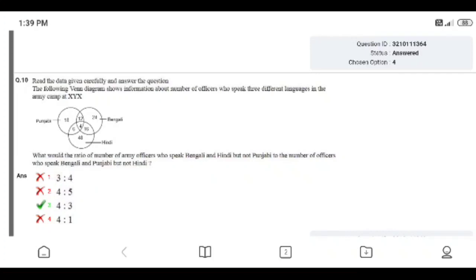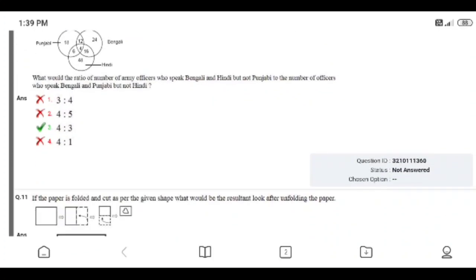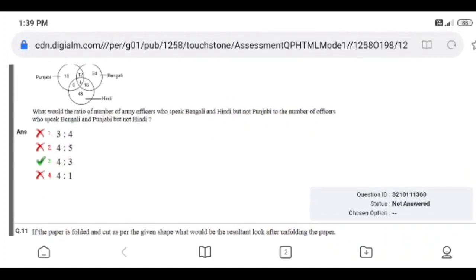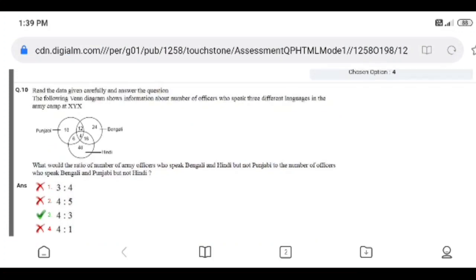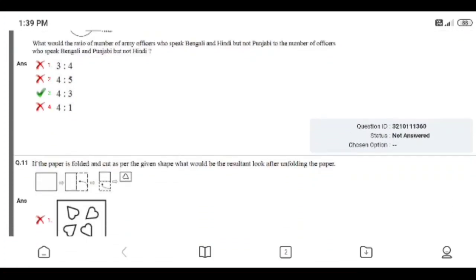Question number 10. Read the data given carefully and answer the question. The following Venn diagram shows information about the number of officers who speak 3 different languages in the army camp at XYZ. I did not attend that question. You can calculate that question.